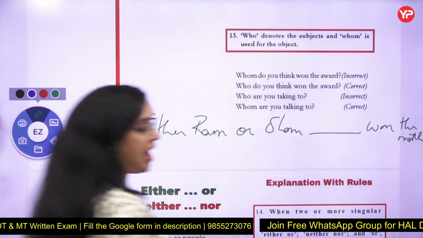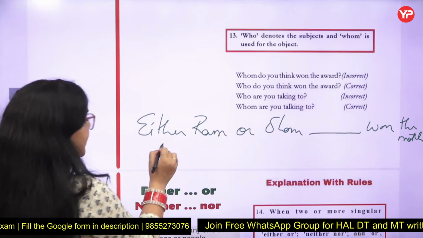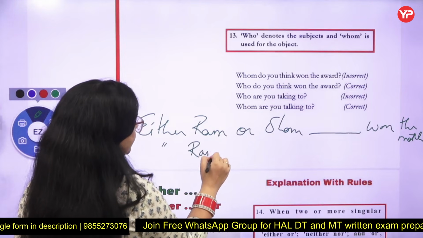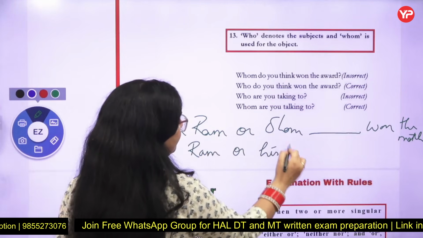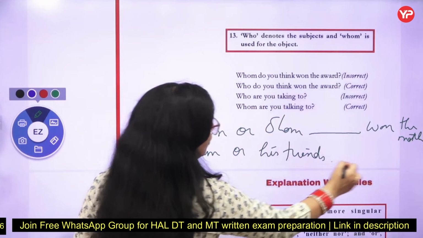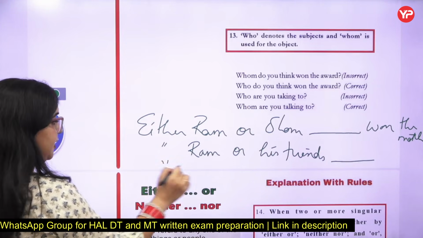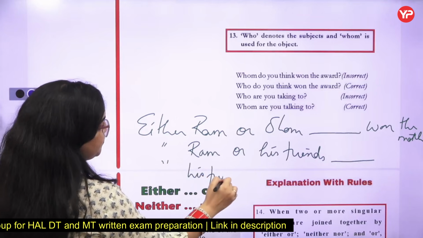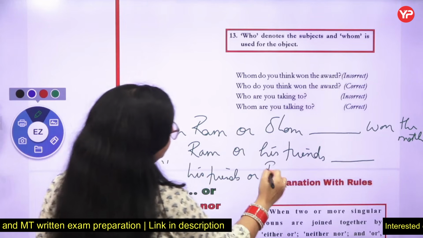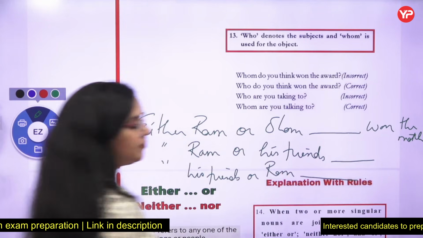Has won or have won, that is the first question. It can be either Ram or his friends dash won the match, or it can be either his friends or Ram dash won the match.